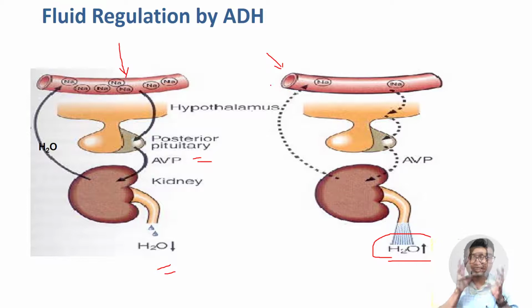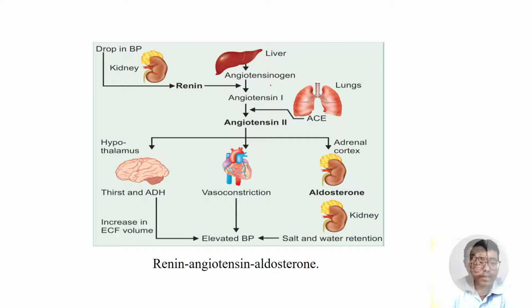So please make sure the concepts are clear regarding aldosterone and ADH, and you can easily answer viva questions and MCQs about sodium balance as well as water balance. Sodium balance is controlled by aldosterone, and water balance is controlled by ADH. Okay, so again here is a diagram that ties up both of them.